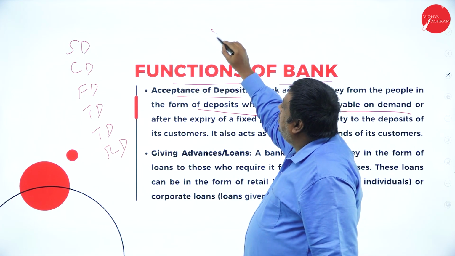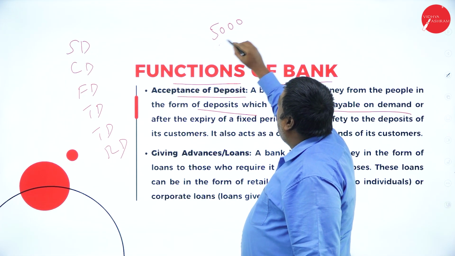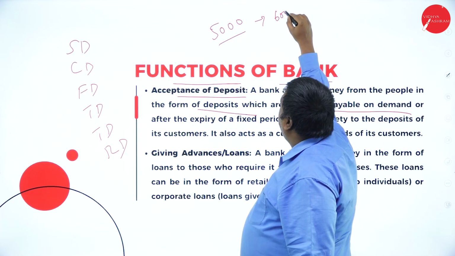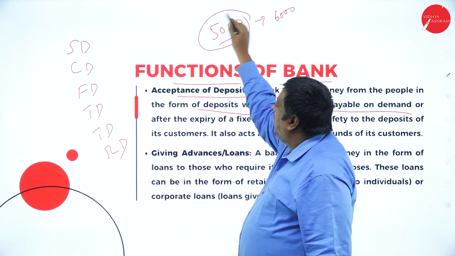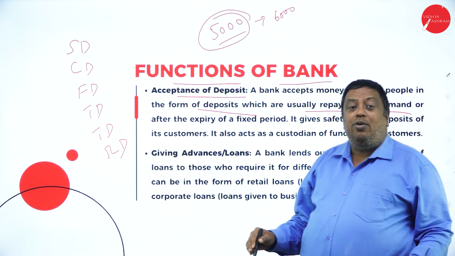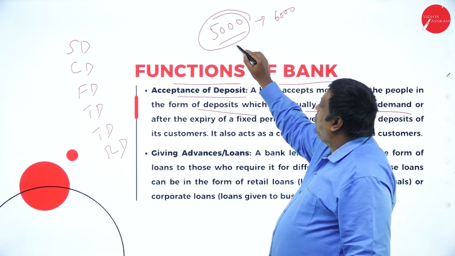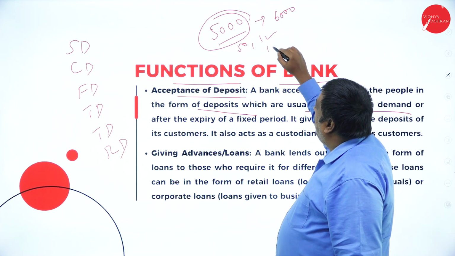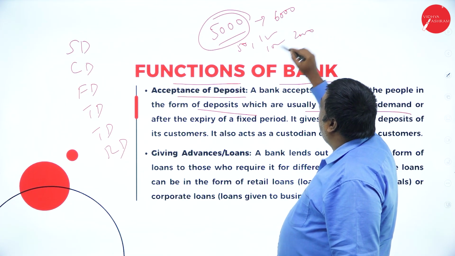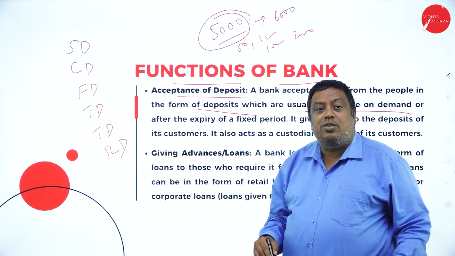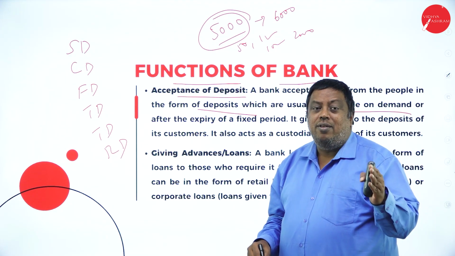Means I have deposited 5,000 in the account, I cannot withdraw 6,000. I can withdraw only 5,000, not 6,000. Up to 5,000 I can withdraw multiple times. Means I can withdraw 50, 100, 1,000 or 2,000, however much I want I can withdraw, but it should not exceed the total amount of 5,000.